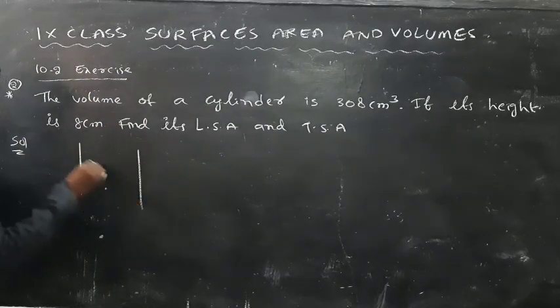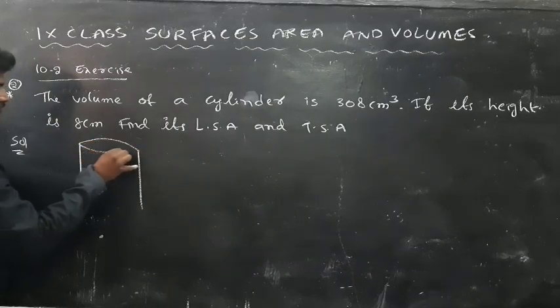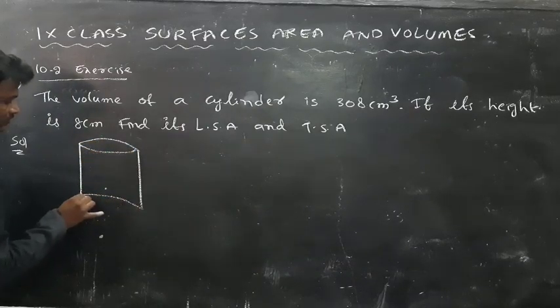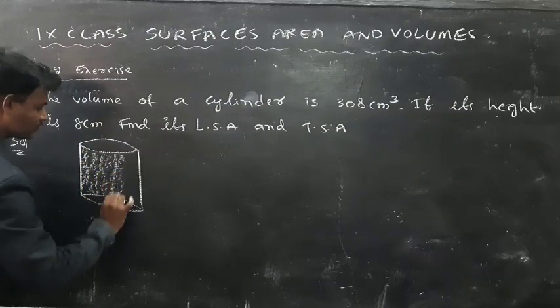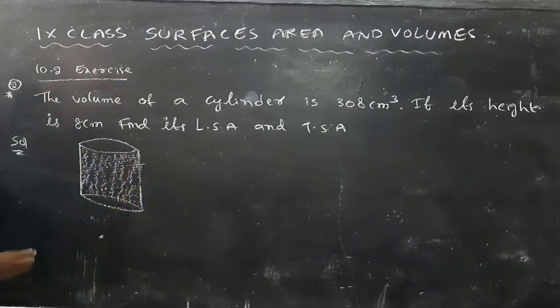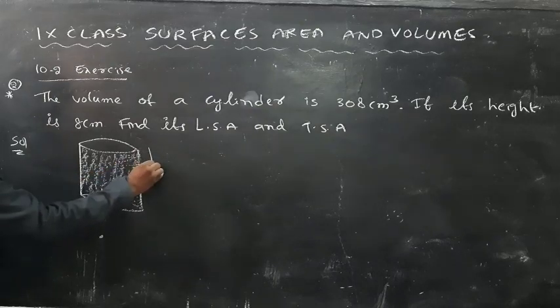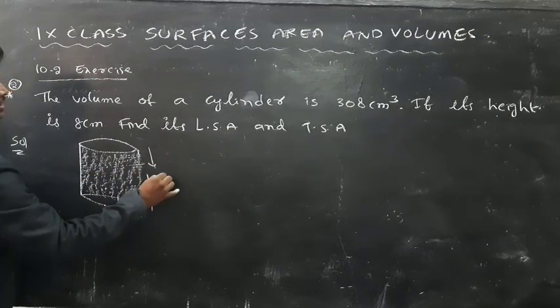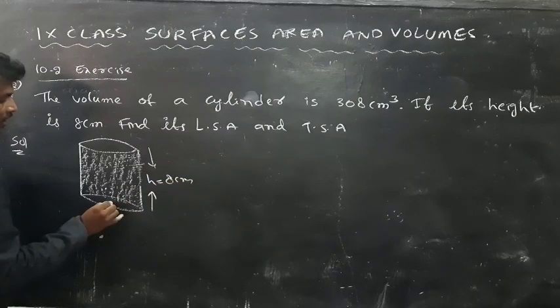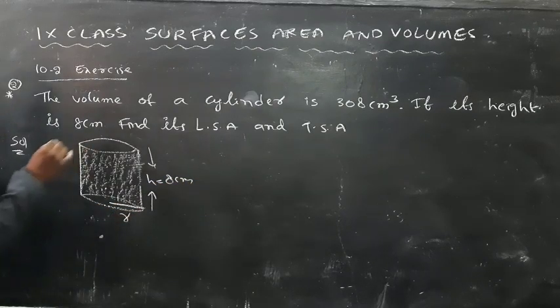Here is one cylinder. What is the volume of the cylinder? And height h is equal to, what is the height here? 8 centimeters. Here I don't know the base radius.